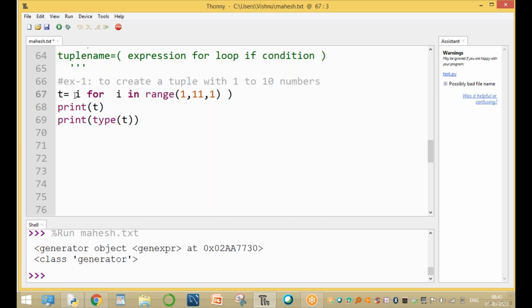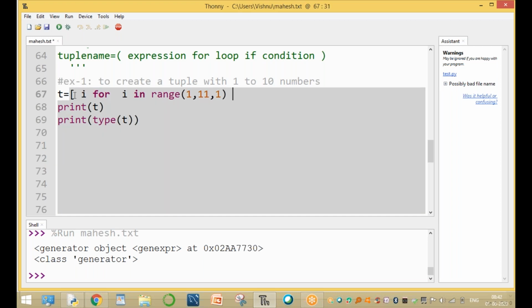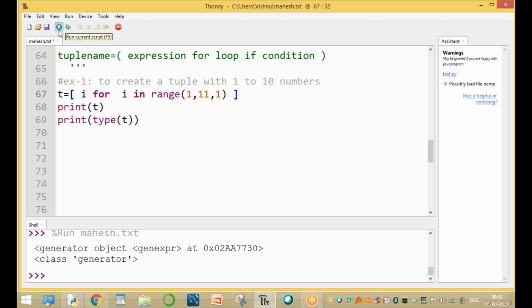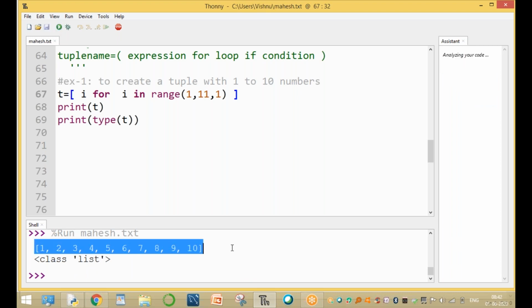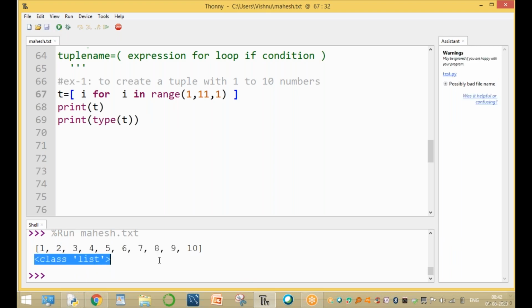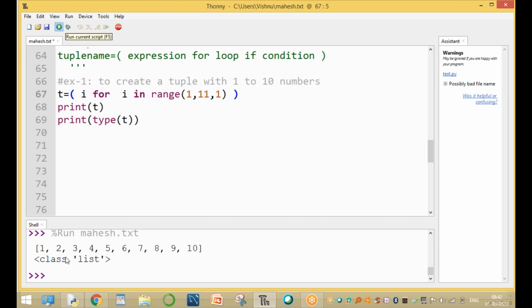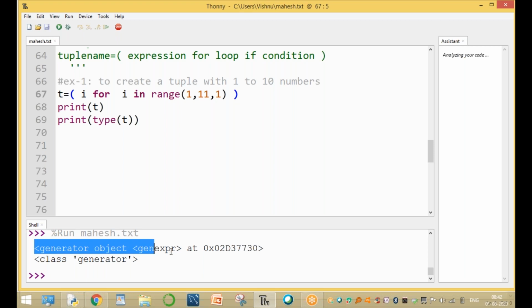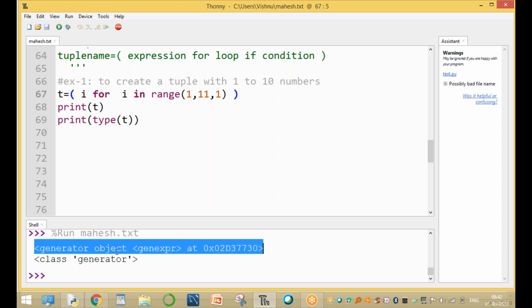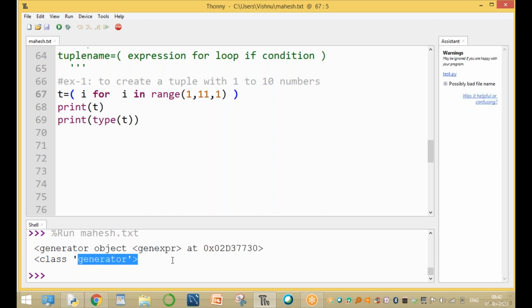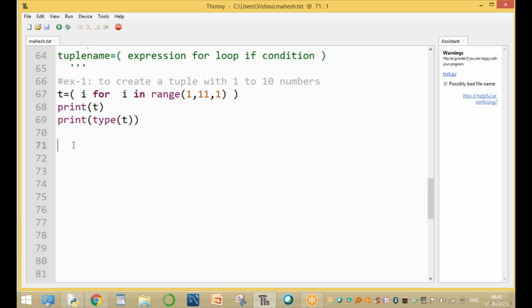Now run this program by using the square bracket. Simple program by using the square bracket. Now run this one. Creating a list with 1 to 10 numbers. Please observe this one. The data type is list type. If we are using the parenthesis, it is not a tuple comprehension. It is completely different. t is the object of the generator. The t is which data type? Generator data type.